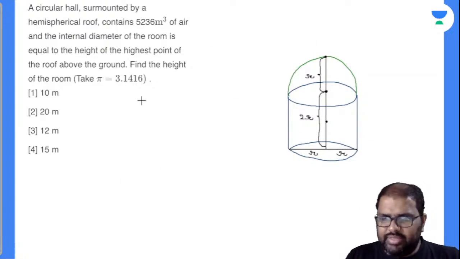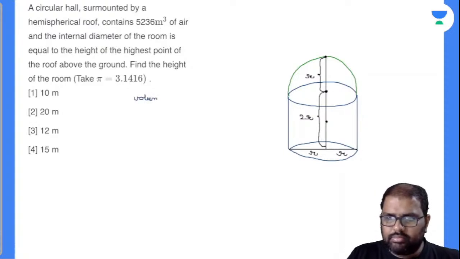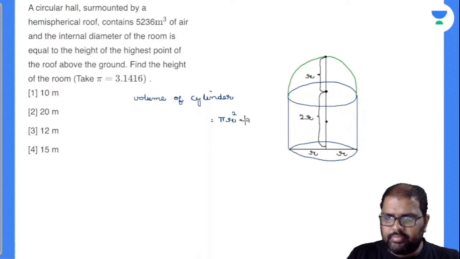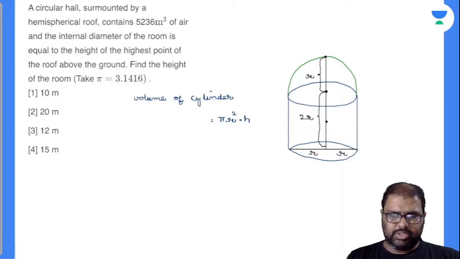Now volume of the cylindrical portion, right? I'll take down this one. Is nothing but equal to pi r square into h. Am I right or wrong? Yes or no?